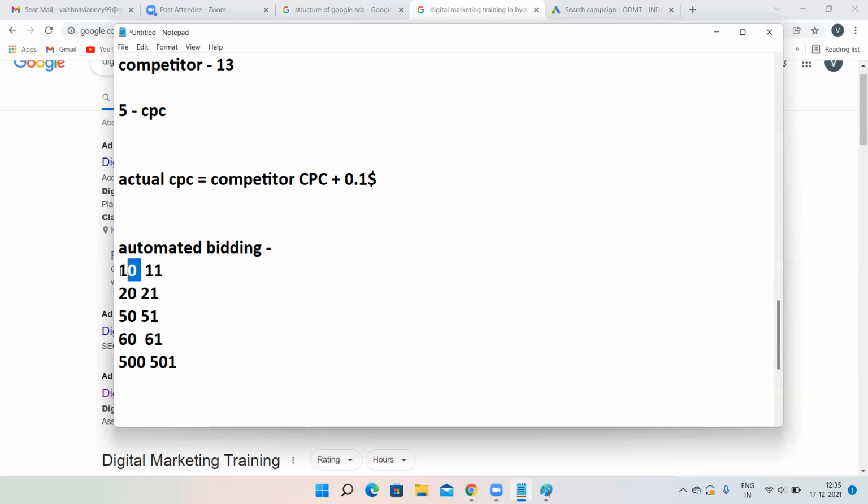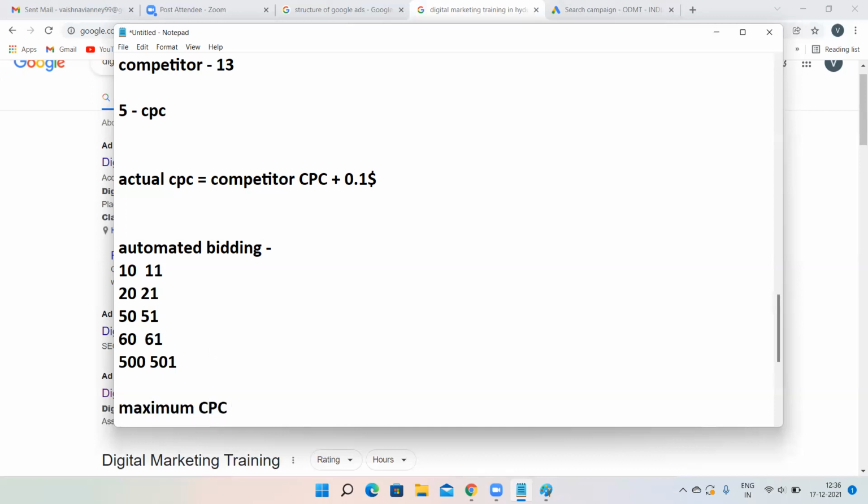No matter how much amount you tell, Google will try to take more amount from you only. If you tell 10, Google will tell 11. If you tell 20, Google will tell 21. If you tell 500 also, Google will tell 501. If you tell 1000 also, Google will tell pay 1000 rupees plus 1 rupee. So to overcome this drawback, Google has come up with a thing called maximum CPC.